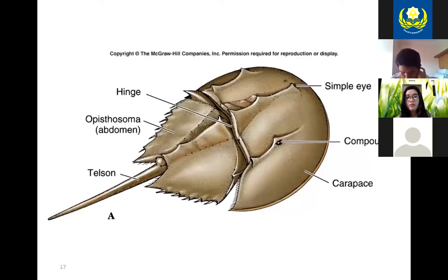In this diagram, you can see some of the features on the back of the shell, on the dorsal part of their carapace. They have 2 compound eyes and a simple eye. And you can see where they have a hinge between their cephalothorax and their abdomen.